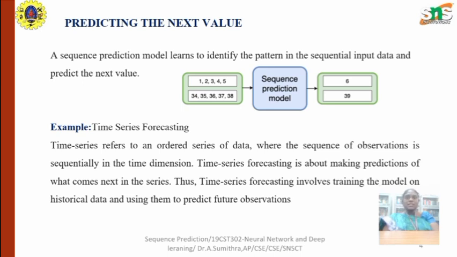In time series analysis, sequence prediction is used to forecast future values based on historical data. RNNs are well suited for modeling temporal dependencies in time series data and making accurate predictions for various applications such as financial forecasting, weather forecasting, and stock market analysis.